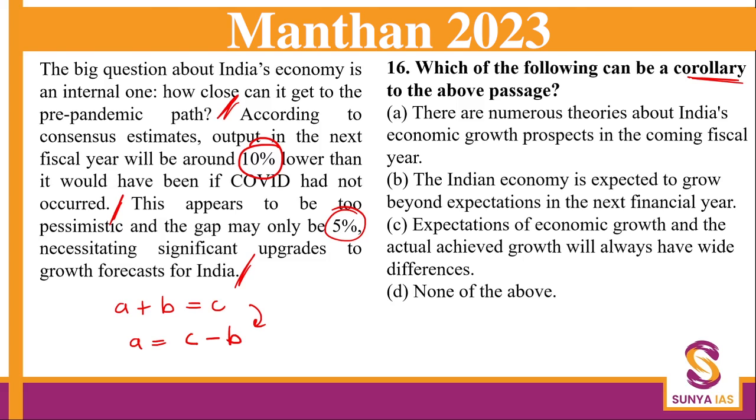Okay, so now you have to find something from the passage that is the corollary to it, which is meant by the author indirectly, but it is established, we are not assuming anything,